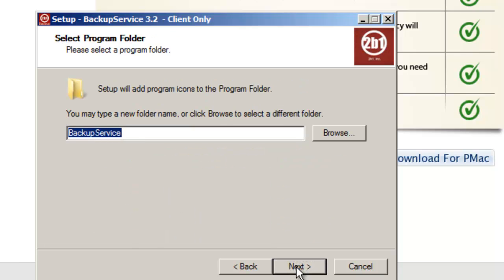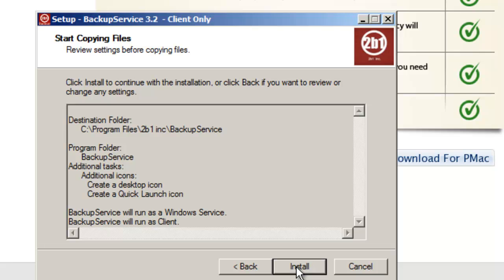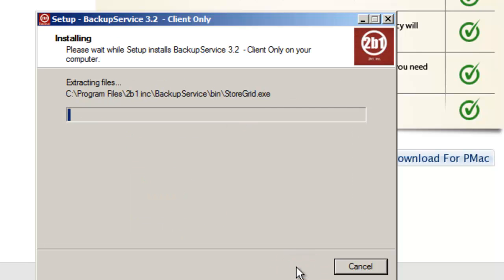You may go with the default in these windows and click on Next. Now, choose if you would like to create a desktop icon or a quick launch icon. Then, click on the Next button. The following window just shows you your selections and confirms before the actual installation begins once you click on the Install button. The installation will start.